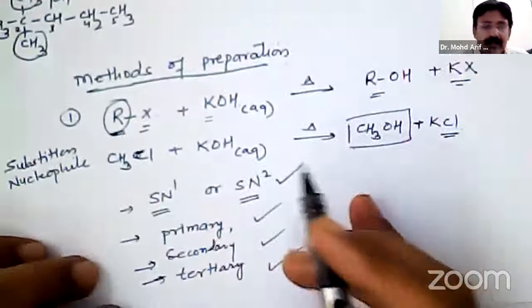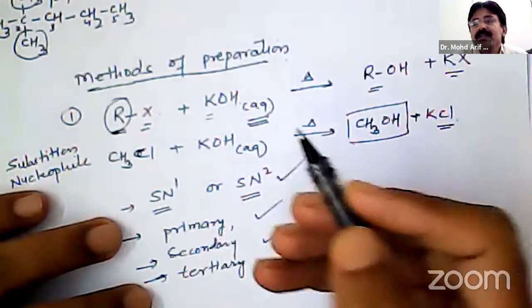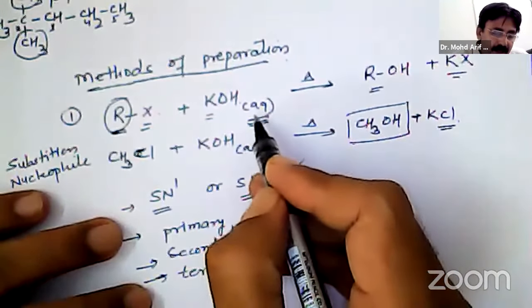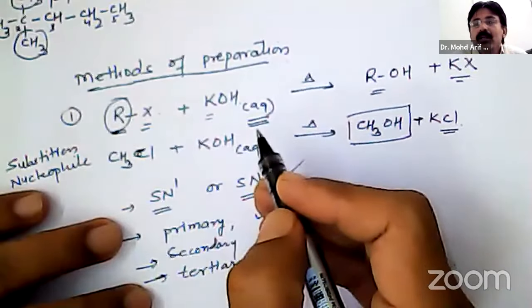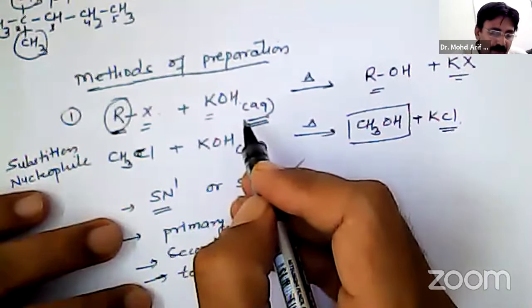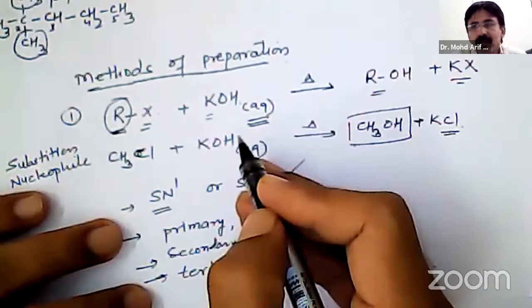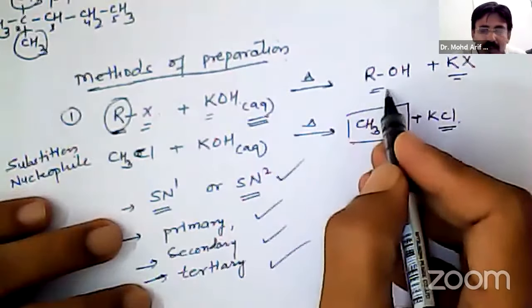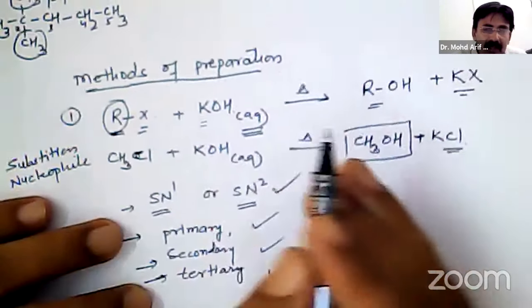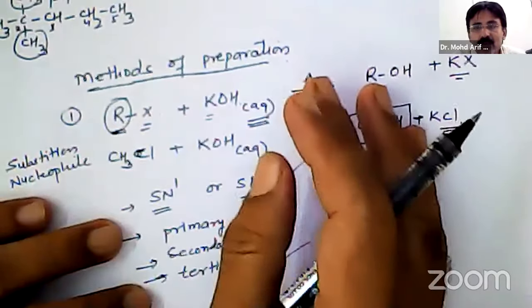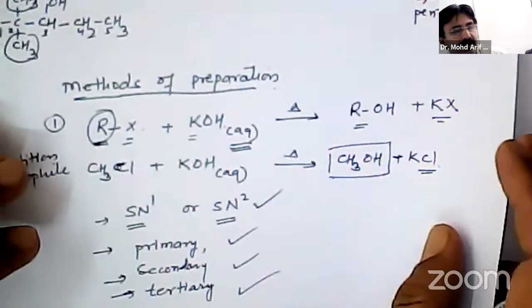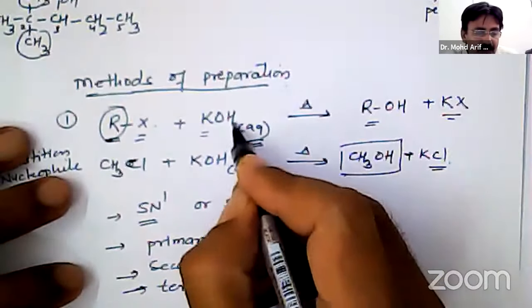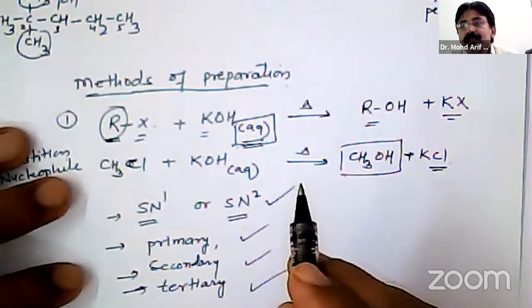The necessary condition to be kept in mind is that the reaction should be carried out in aqueous medium. Otherwise, when KOH is used with alcohol as a solvent, it will not give alcohol. It will form alkenes, that is, dehydrohalogenation will take place. Therefore, aqueous medium is a must condition. That is to be kept in mind.